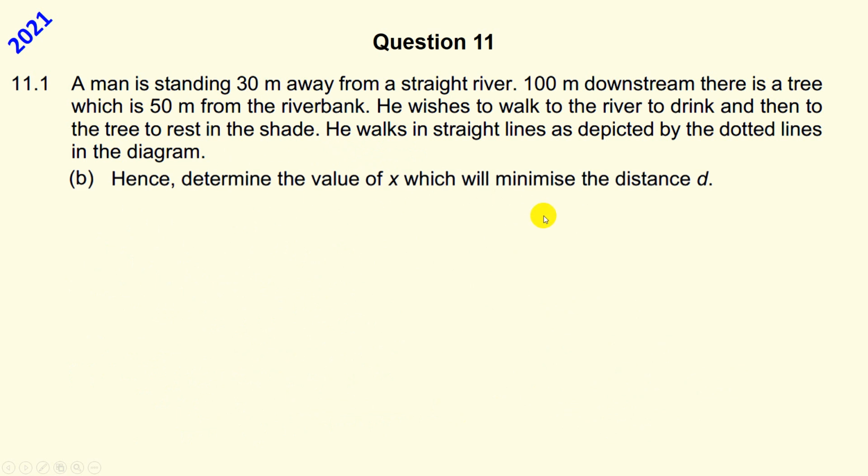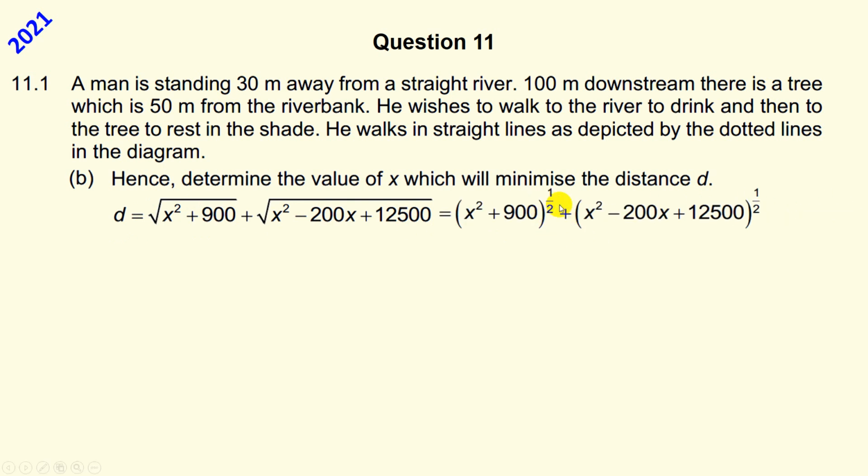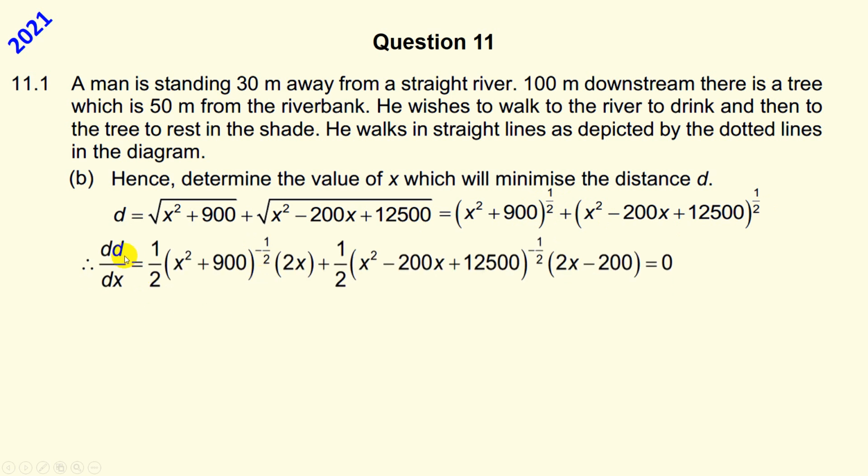Now it says, hence determine the value of x which will minimize the distance d. I'll put that for you so you have that. I've taken away the diagram only because we don't really need it now, because we're just optimizing this expression, and we need the space. We're going to differentiate. So let's write it in the way that it's okay to differentiate. Right, dd by dx. I'm not stuttering, it's d by dx of d.